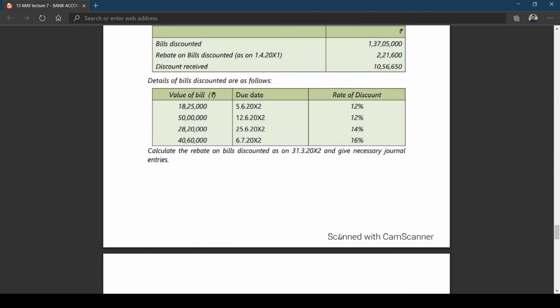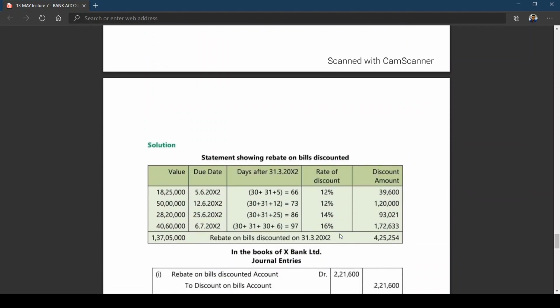I think you can quickly see this. How to calculate? A statement showing rebate on bills discounted. Value of bill 18 lakhs 25,000, due date after 31st March, very clearly given. April 30 days, May 31, June 5. Here April 30, May 31, June 12. Here April 30, May 31, June 25. Here April 30, May 31, June 30, July 6. So if you add, you will get these days.